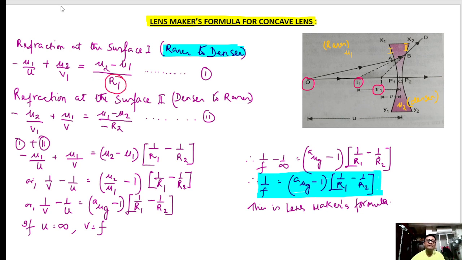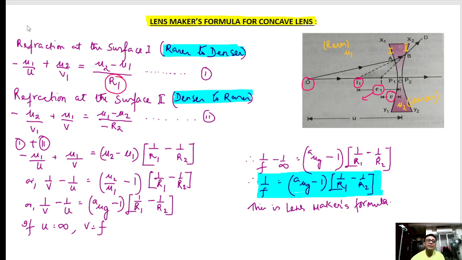Now for the second surface, which is denser to rarer, as you can see, my object distance is v1, and this is my image distance. This v is my image distance.